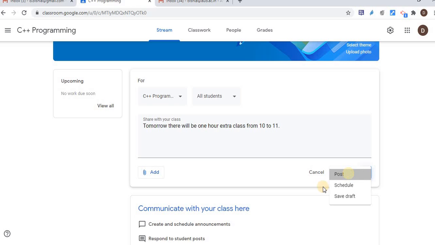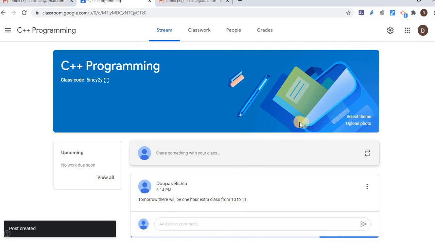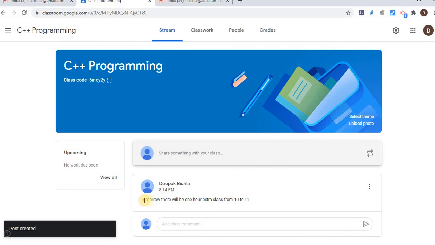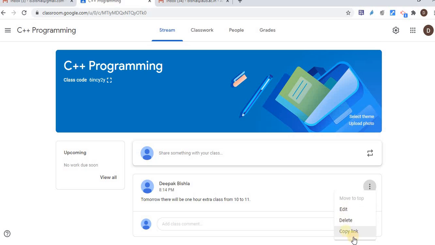Otherwise simple post. So it's posting, and here you see that the announcement is appearing to all the students who are enrolled in my class. And at any point of time I can edit it, delete it, or reuse it, and like that. So students can comment here, and I can see their comments, and I can send back a reply from here. So Stream is like a notice board.